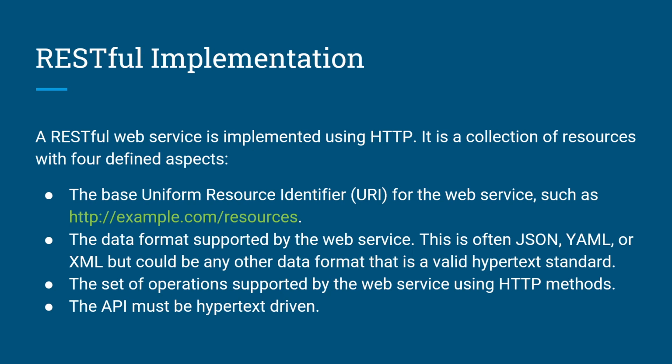RESTful implementations. A RESTful web service is implemented using HTTP. It is a collection of resources with four defined aspects. First, the base uniform resource identifier or URI for the web service, such as http://example.com/resources. Second, the data format supported by the web service. This is often JSON, YAML, or XML, but could be any other data format that is valid hypertext standard. Third, the set of operations supported by the web service using HTTP methods. And fourth, the API must be hypertext driven.